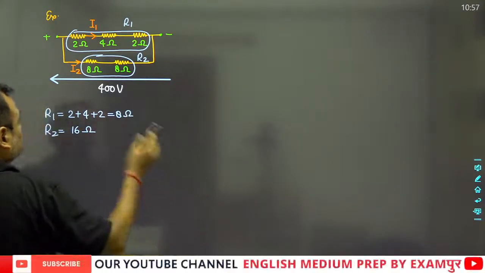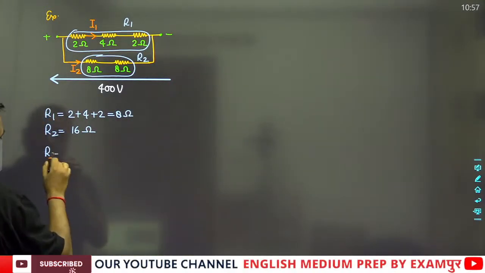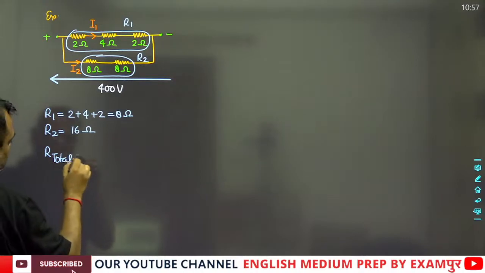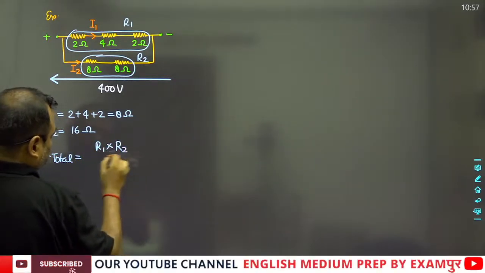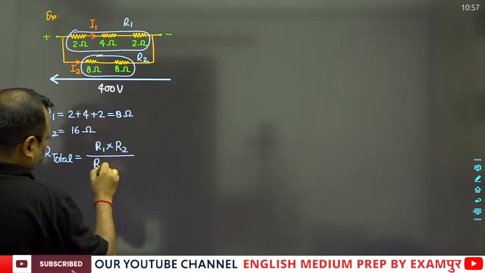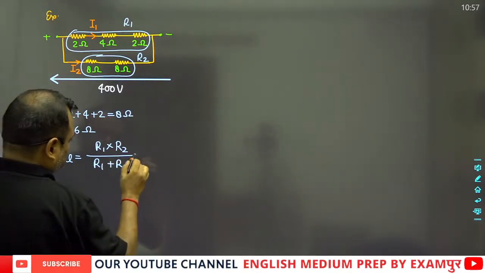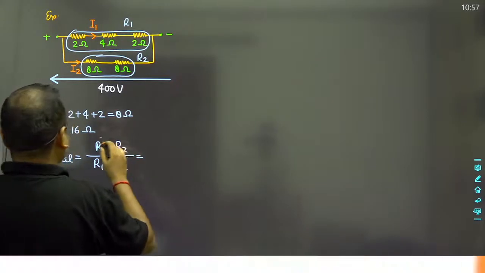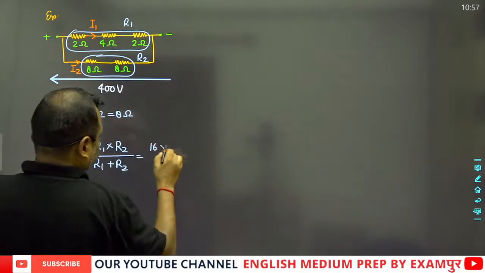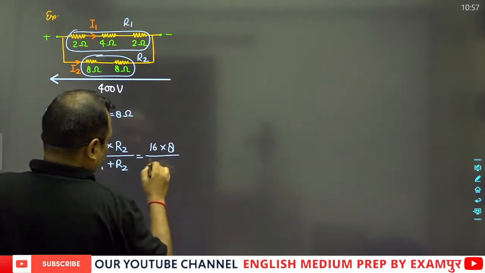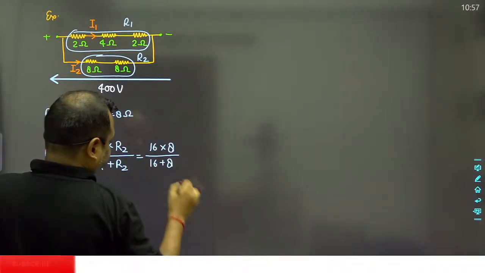Okay, so now R total will be equal to R1 R2 upon R1 plus R2, and this will be equal to 16 into 8 upon 16 plus 8.